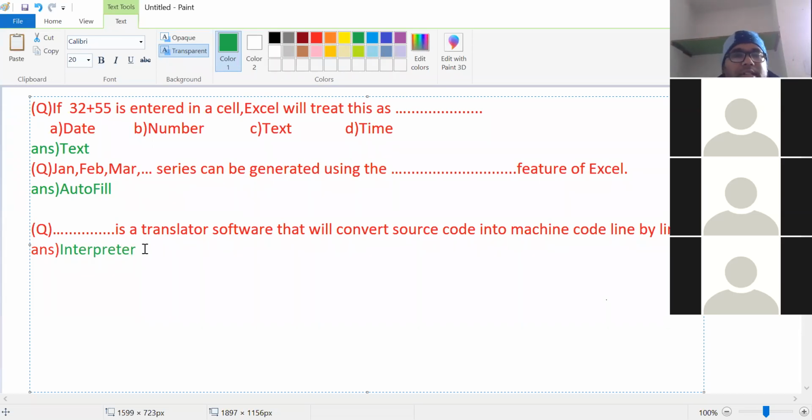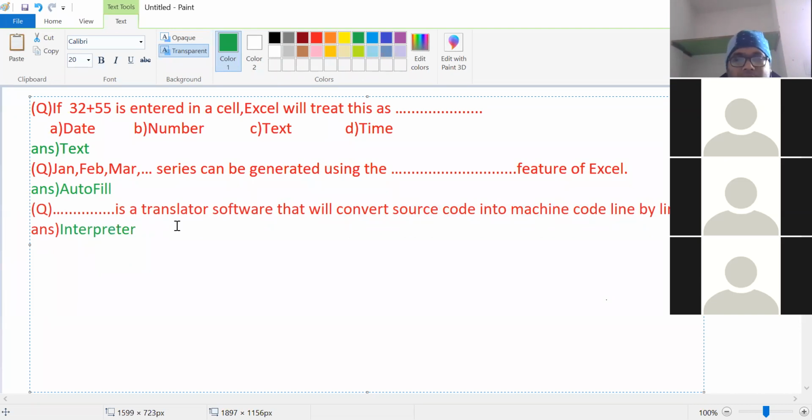Interpreter is a translator software responsible for converting the source code into machine code. Anyone have any doubt? No, sir. Everyone is feeling comfortable?